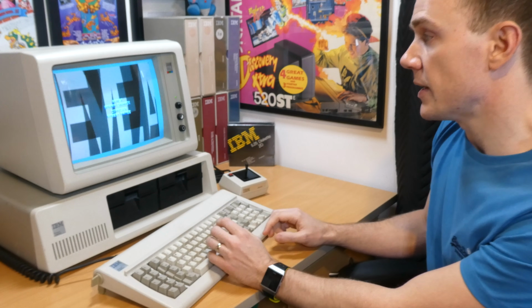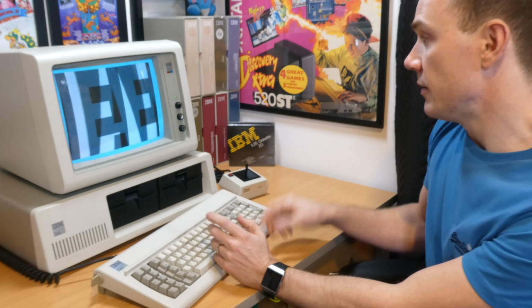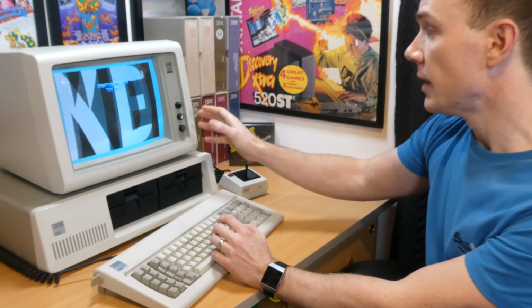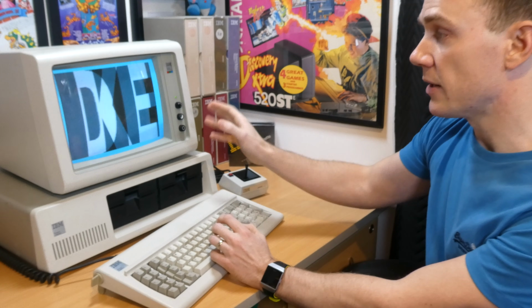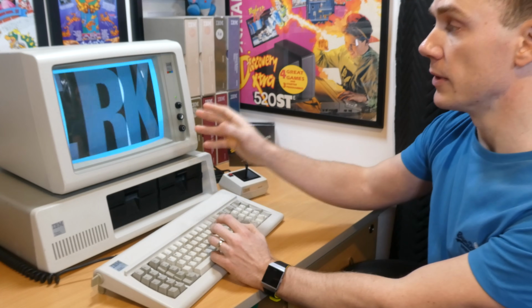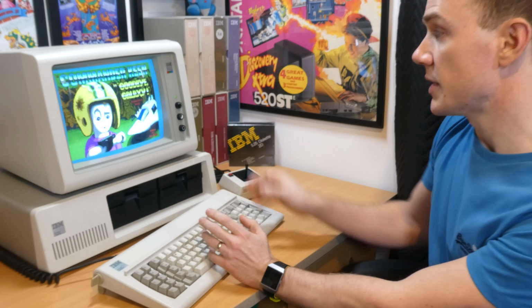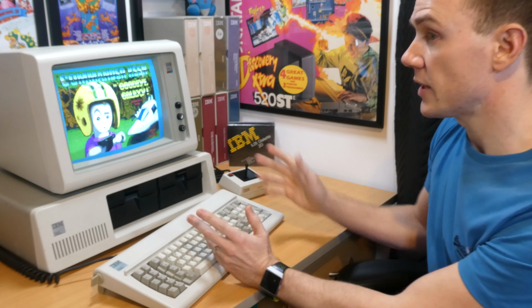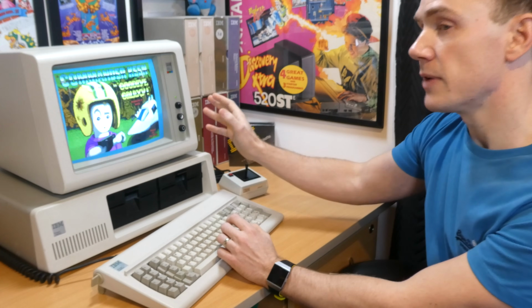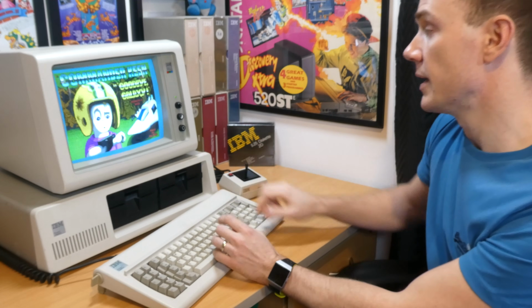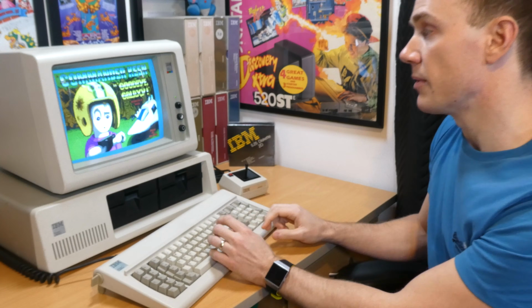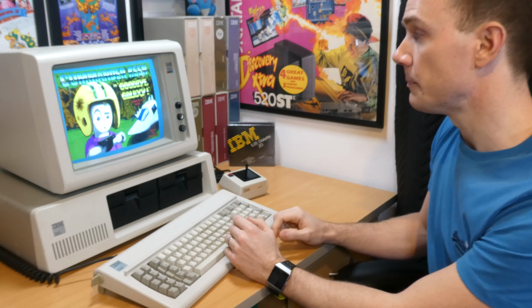And the first one is that IBM EGA card. Now, obviously this is an IBM 5153 CGA monitor, but with the official IBM EGA card, you can actually set the dip switch settings so that it will display EGA graphics on a CGA monitor. So as you can see, we've got the lovely EGA title screen there. And of course that's really useful because these 5153 monitors are a lot more common and a lot less expensive than the much rarer 5154 EGA monitor.